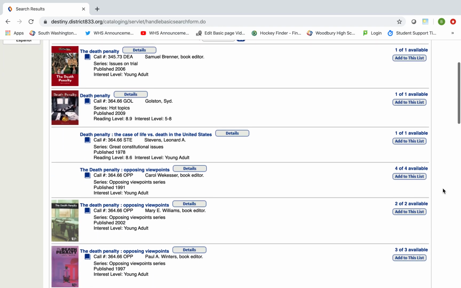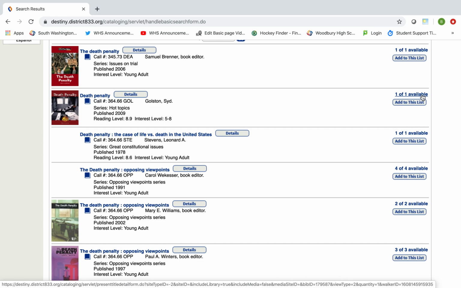You can then look through those. Key to this is looking at the call number and also seeing what's available. If you want to request a book that I will hold for you, you can simply email me and I can hold that book, or just come in again from 1 to 3 Monday through Thursday and I can help you find it if it's available.